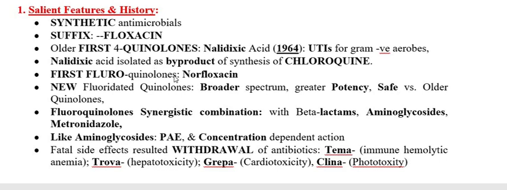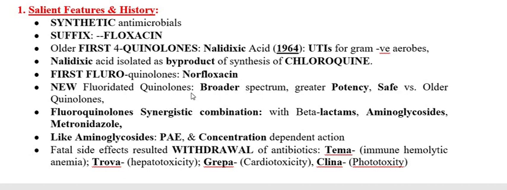Amongst the fluoroquinolones, the first antimicrobial agent discovered was norfloxacin. So norfloxacin is the first fluoroquinolone, while nalidixic acid is the first quinolone, not a fluoroquinolone. After modification of the structure, many antimicrobial agents came into existence.